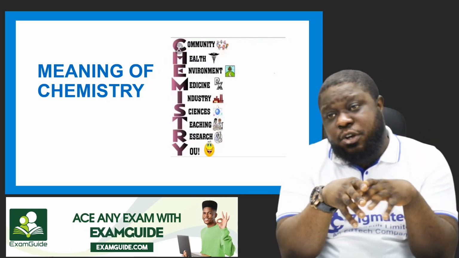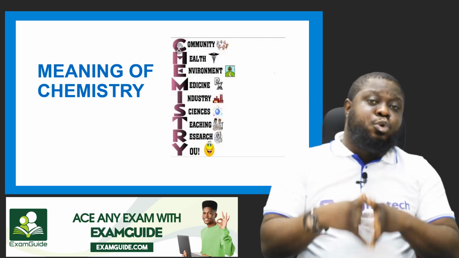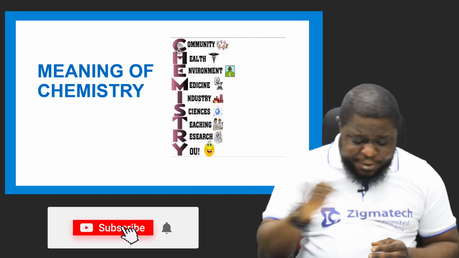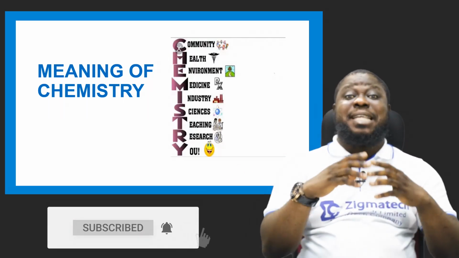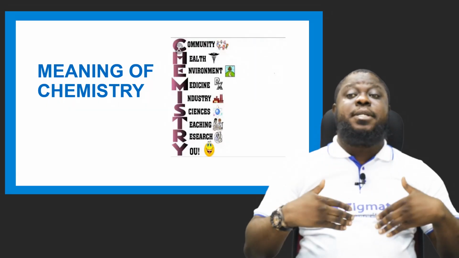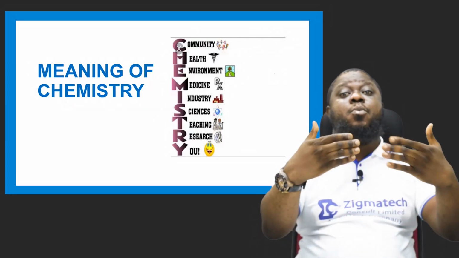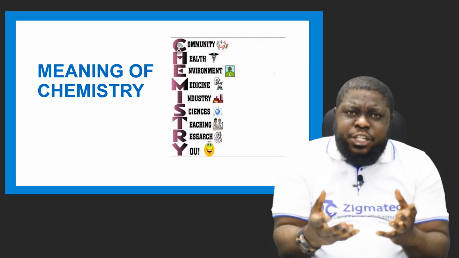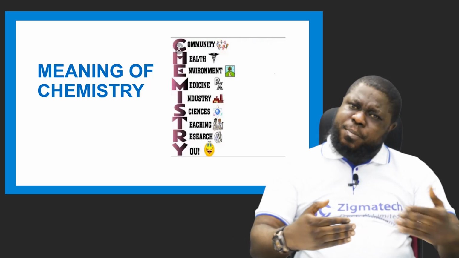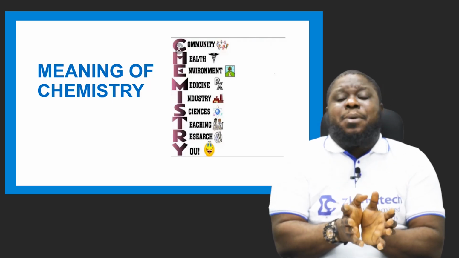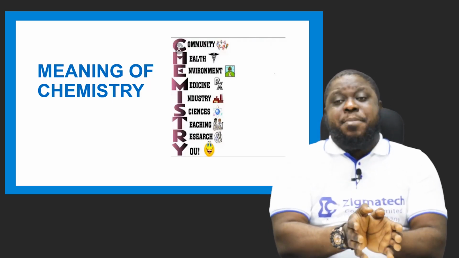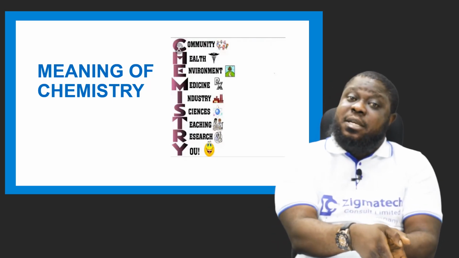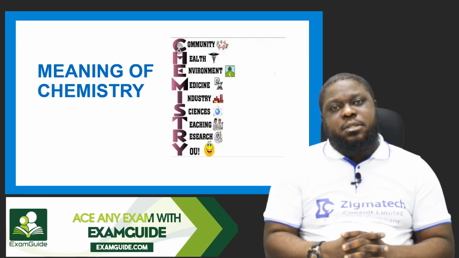Now, there's no science course, or science thing you want to do, that does not involve chemistry. Nothing in life does not involve chemistry, because science is what makes the world evolve. It's what makes the world move further. It gives the world a shape. Discoveries and so many things give the world a shape. It makes our life worth living. It makes our life easy. Now, this science that makes our life easy is the chemistry itself, like I said.